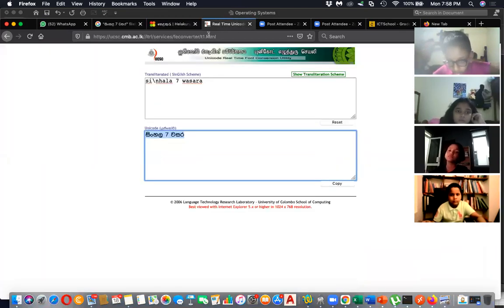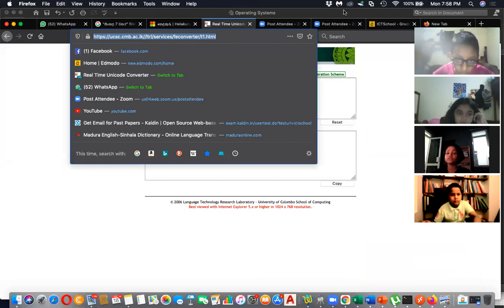Or you can go to this site. I'm sending this link to you. You can use this link. This is from Colombo University. There also you can type the same thing.